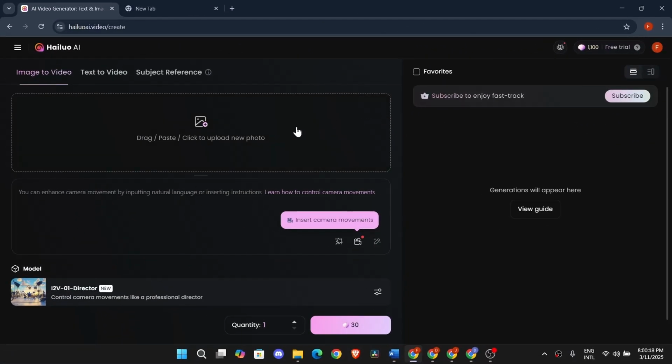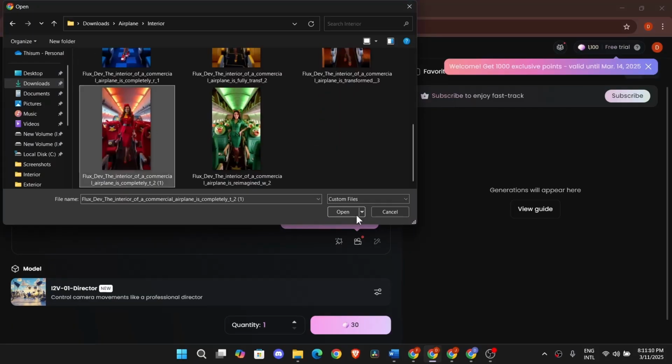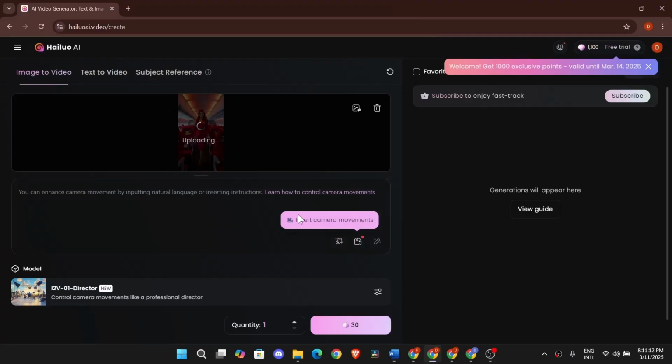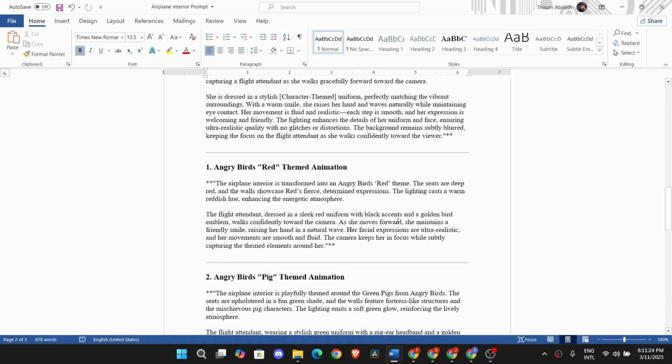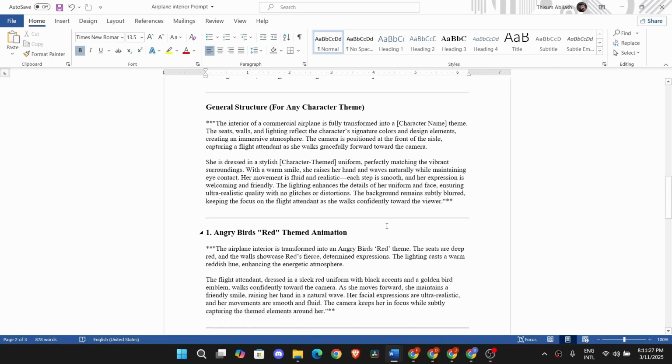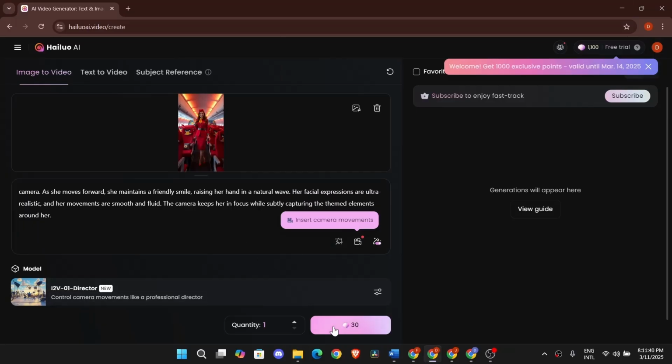And now we are generating the interior video animation. For that you should upload your interior images first, so I will upload this image like this. Once that is uploaded, it's time to add the animation prompt for the image. For that you should copy this animation prompt of the interior image like this and paste the relevant prompt to the relevant image like this and click on Generate.